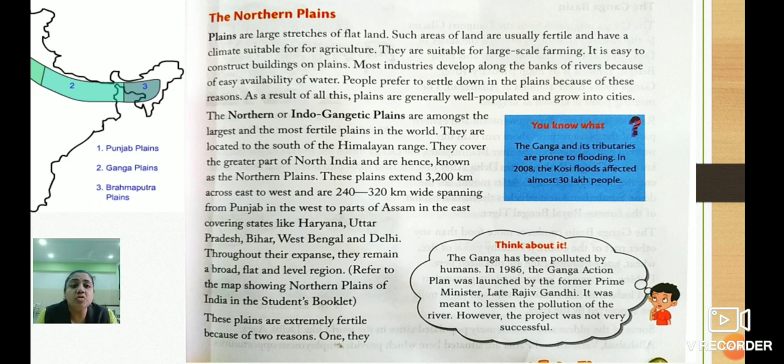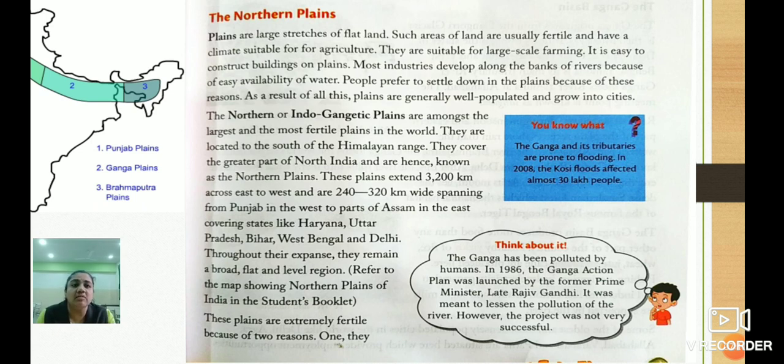It is easy to construct buildings on plains. Yes, children, naturally, because it is flat land, it means we can get a plain surface to construct the building. So flat surface, plain surface, it is easy to construct anything on that. So the plains are the area which is suitable for agriculture and also to construct buildings. It means, in short, this area is suitable for human beings, for living things also.